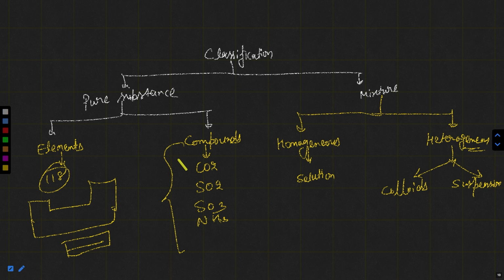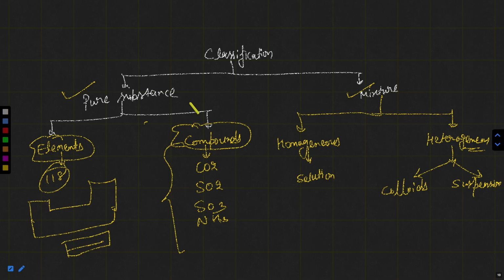So in the next class, we will be going to discuss what are pure substances, what are the examples, how can you say that this is a pure substance, what are mixtures, how mixtures are formed, different types of mixtures, different examples of mixtures, what are elements, examples of elements, what are compounds, how compounds are formed due to the chemical combination of elements, some examples of compounds, homogeneous mixture and heterogeneous mixture.